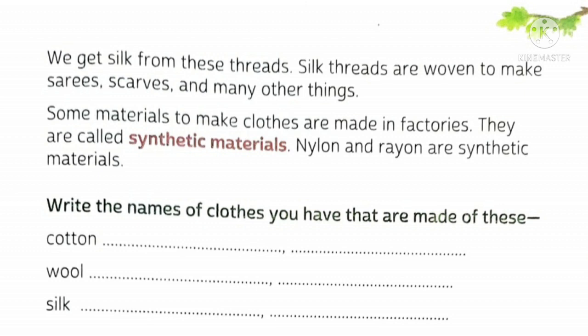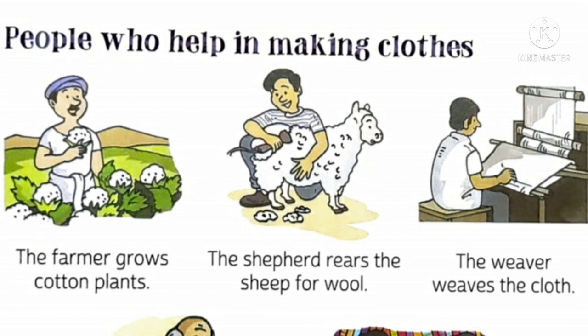Now let's move to our next topic, people who help in making clothes. So children, we have learnt that we get clothes from the cotton plant, or from the sheep, or from the silkworm. But do we get them directly in nature? No, we have to get them ready.